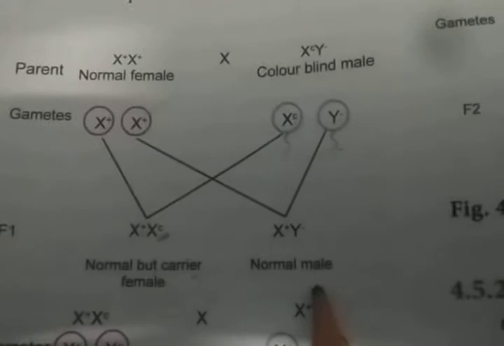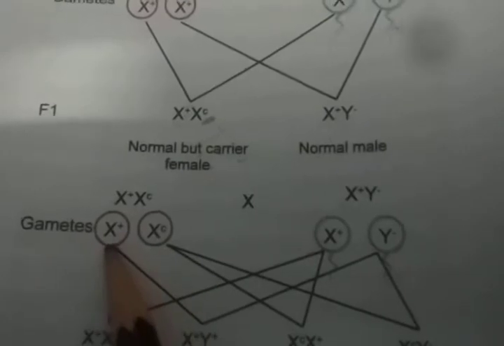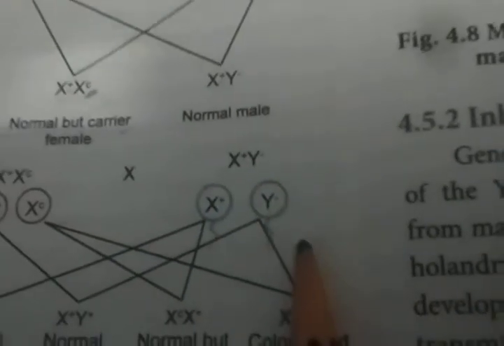So a normal male. Okay. Now we are crossing this F1 generation. X+ X^c gives two different gametes, X+ and X^c. Then see here, X+ Y.